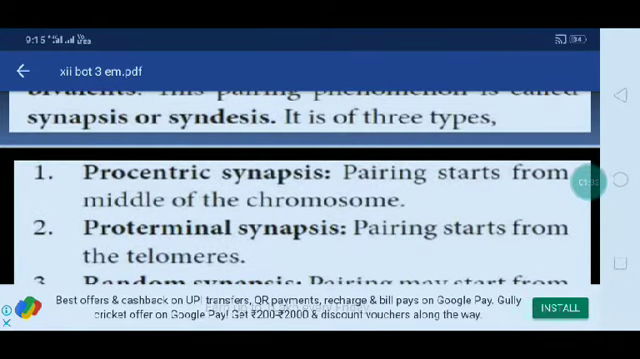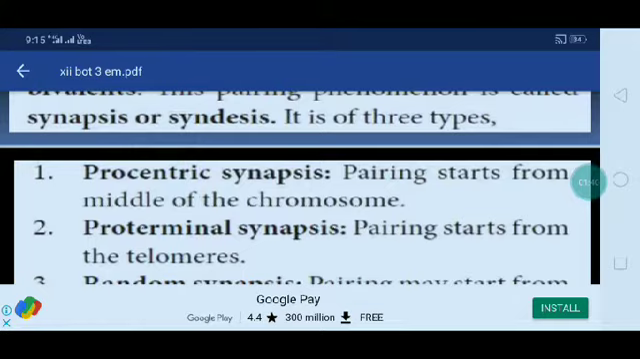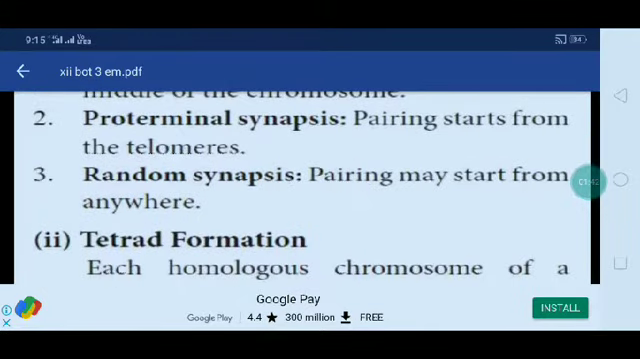First one, procentric synapsis: pairing starts from the middle of the chromosome. Proterminal synapsis: pairing starts from the telomere. Then random synapsis: pairing may start from anywhere else.